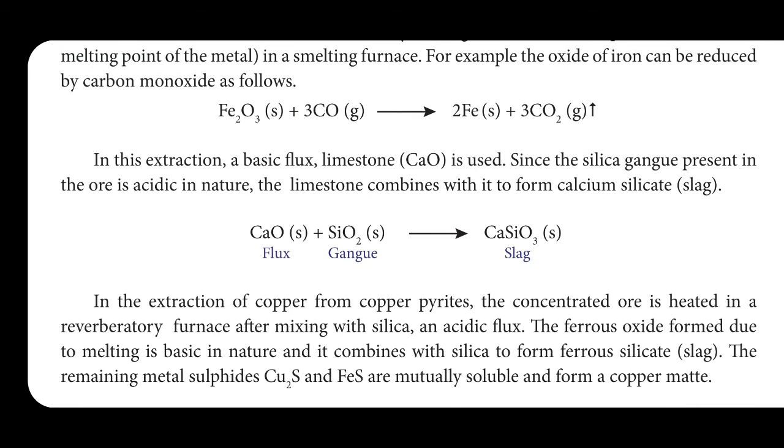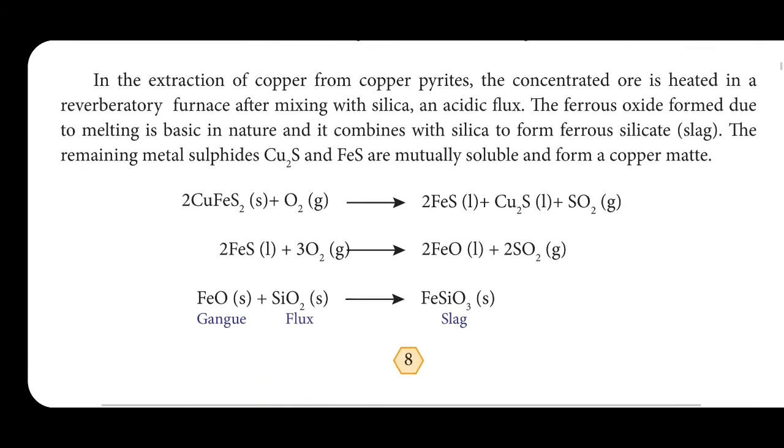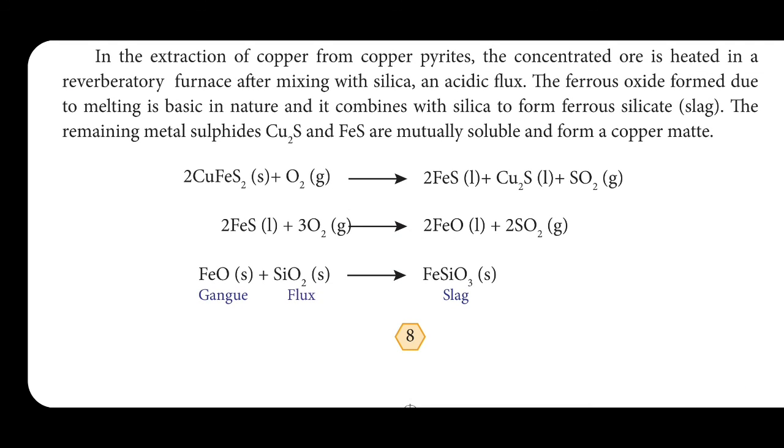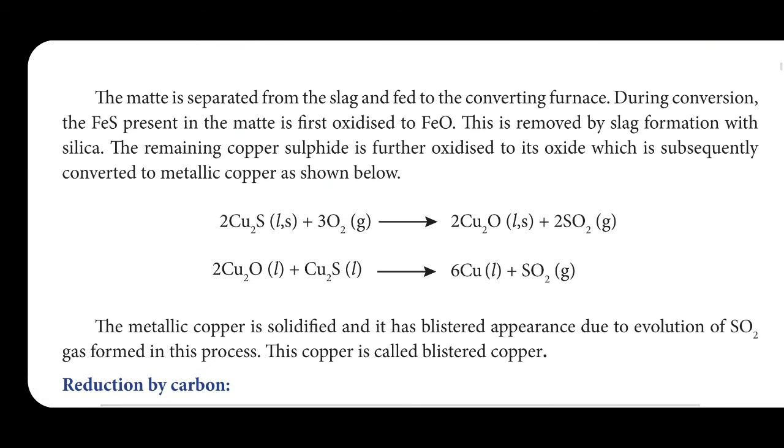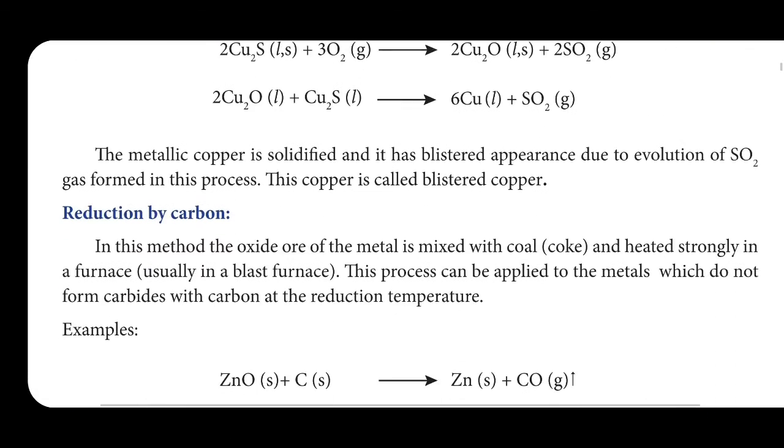In the second, flux is combined with gangue and converted into slag. For understanding that, one example is given, extraction of copper from copper pyrite. For that, 5 equations are given.